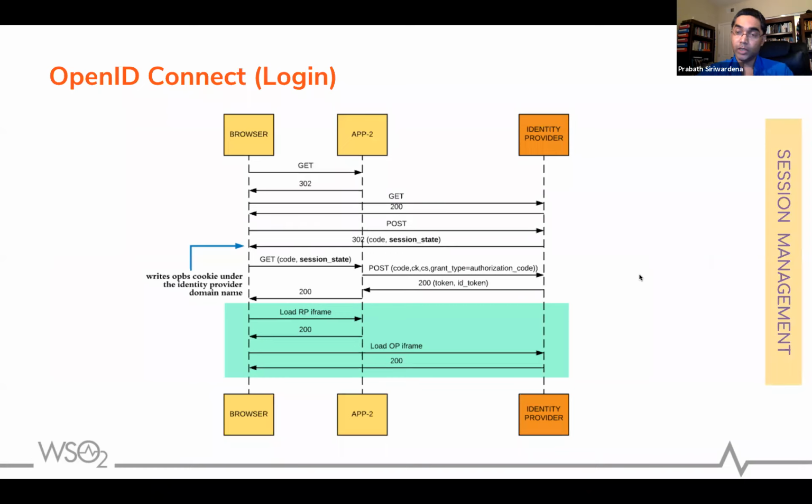The issue there is you need to support iframes, but in terms of implementing it, session management is the best thing. You just need to have 2 iframes. You don't need to directly communicate with the IDP, or the IDP doesn't need to send any direct request to you, right? So everything will be tracked. The session will be tracked through the cookie, where the communication happens between the RP iframe and the OP iframe.